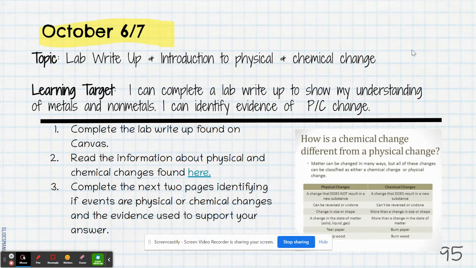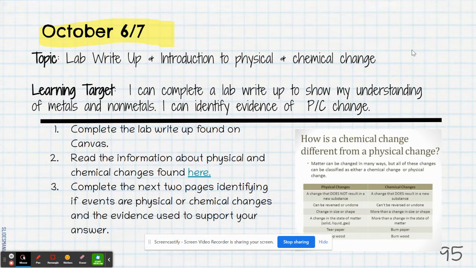Students completed the lab write-up looking at physical properties of matter. Then you should read about physical and chemical changes. There's a hyperlink in your digital notebook. And then complete the next 2 pages identifying if events are physical or chemical changes. And then the important part as 8th graders is using evidence to support your answer. Please reach out to your teacher if you need the code to access the lab write-up. That is on Canvas. Otherwise, please pause this video, read through the information, and then try answering the questions.